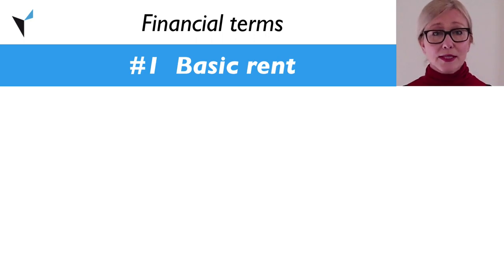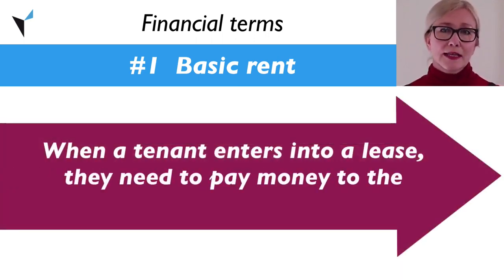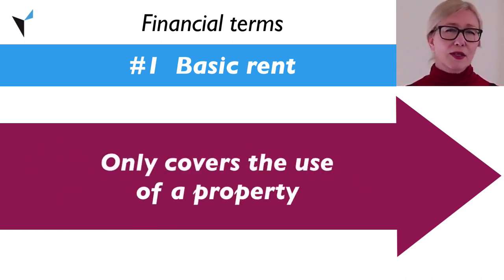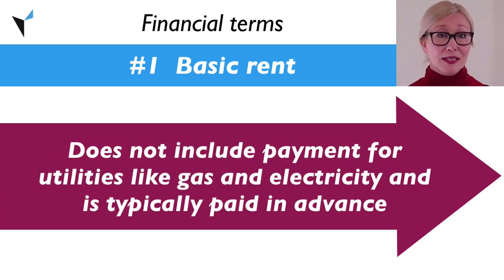The first term that we're going to cover today is basic rent. When a tenant enters into a lease, they need to pay money to the landlord to use the property. This payment is referred to as basic rent and only covers the use of the property. Basic rent does not include payment for utilities like gas and electricity and is typically paid in advance.